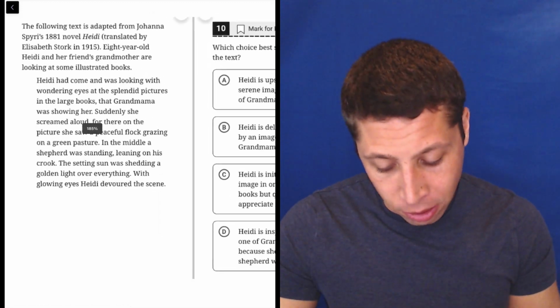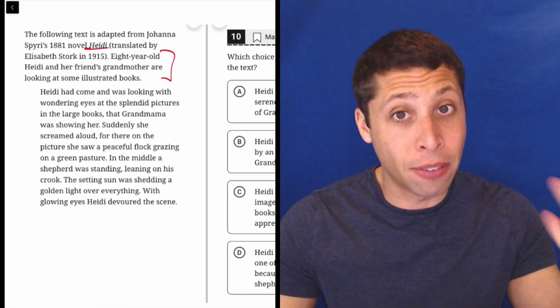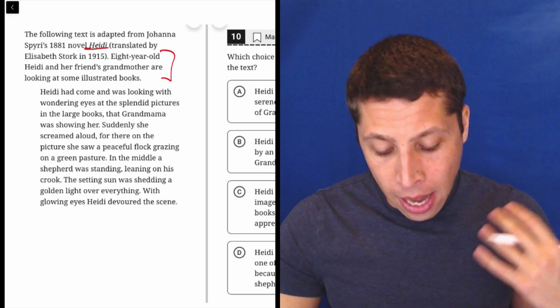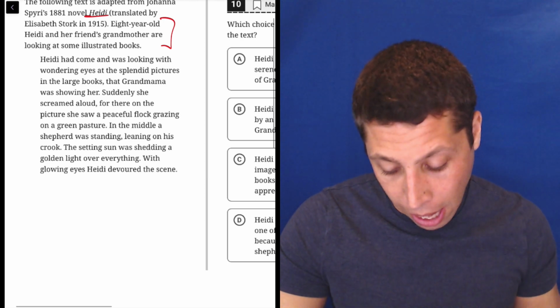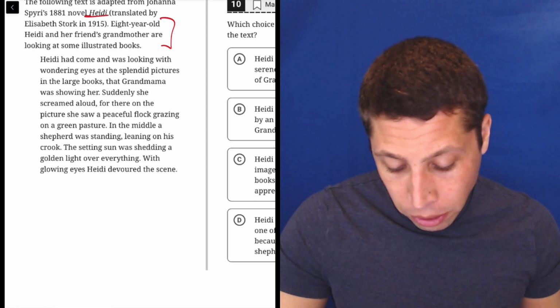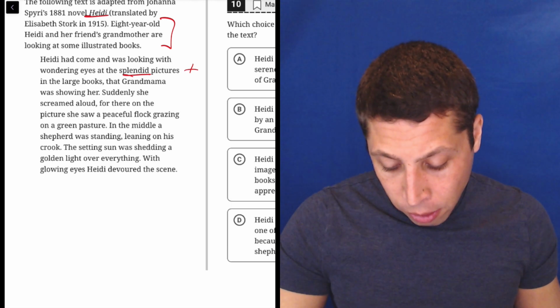So main idea of the text, let's do the same thing we did before. We don't really care where it's from. Let's focus first on any information that might help us understand it. 8-year-old Heidi and her friend's grandmother are looking at some illustrated books. Okay. Heidi had come and was looking with wondering eyes at the splendid pictures in the large books. Well, they're splendid. That sounds good. That Grandmama was showing her.